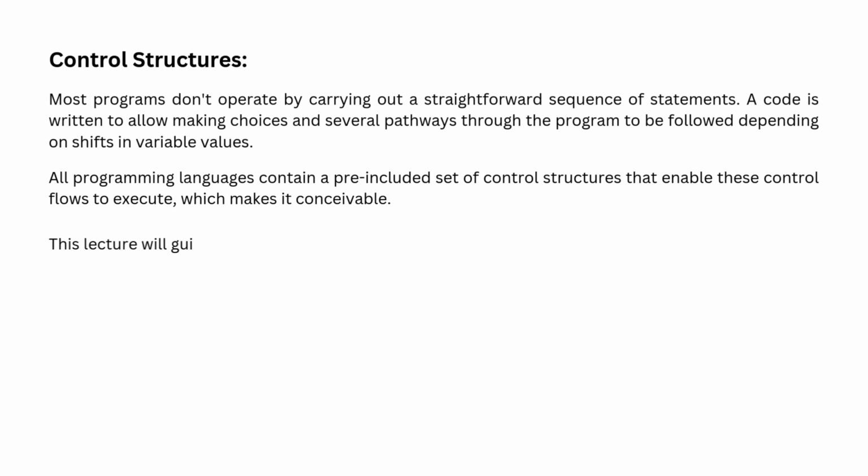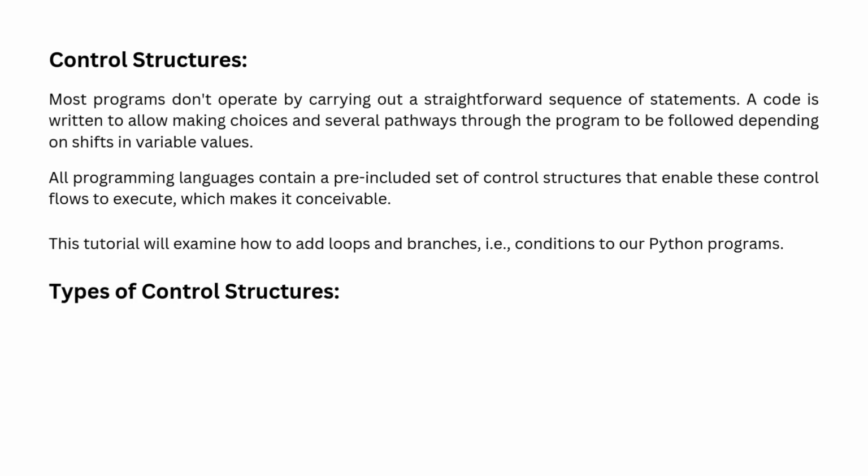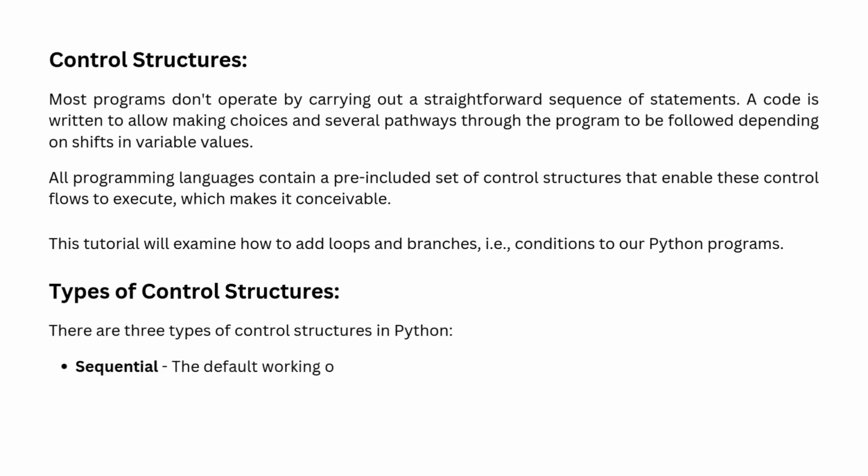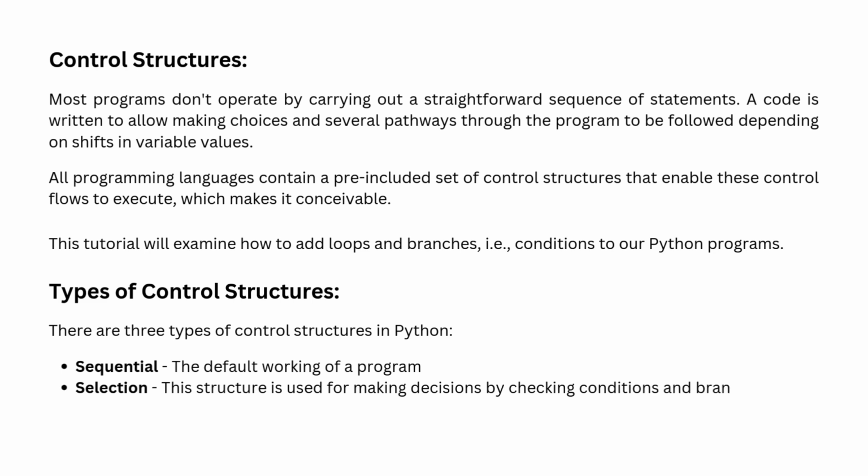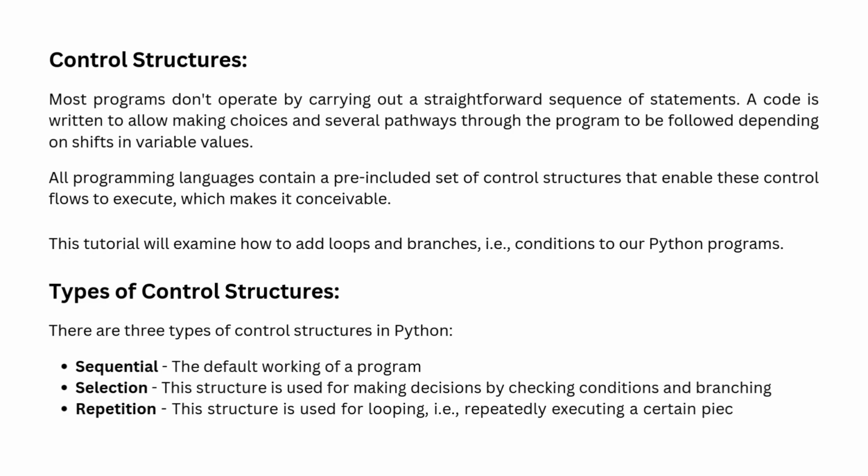This lecture will guide how to add loops and branches, i.e., conditions, to our Python programs. Types of control structures. There are 3 types of control structures in Python. Sequential, the default working of a program. Selection. This structure is used for making decisions by checking conditions and branching. Repetition. This structure is used for looping, i.e., repeatedly executing a certain piece of a code block.